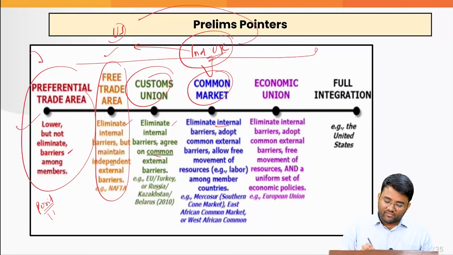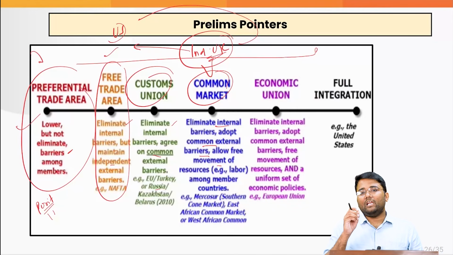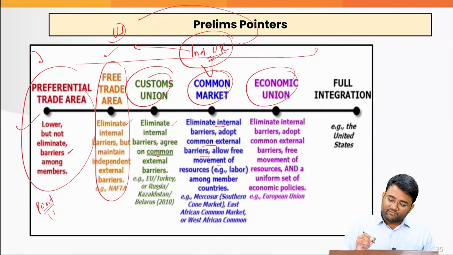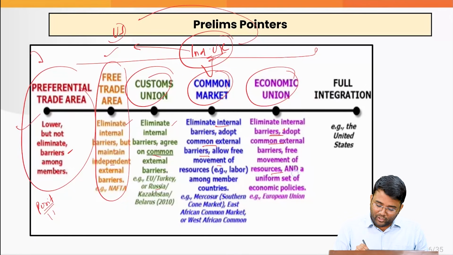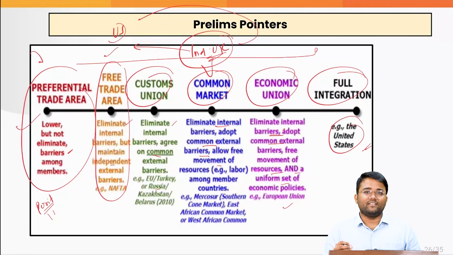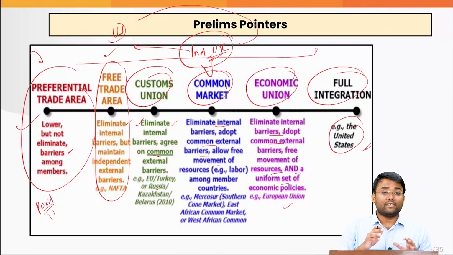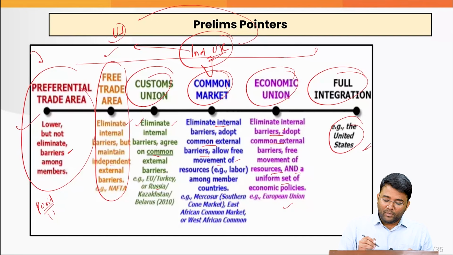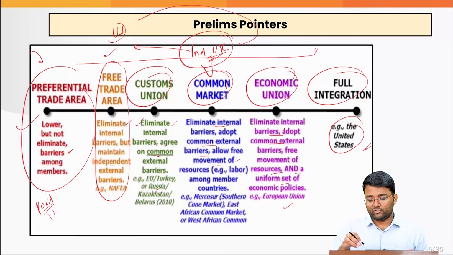Then we have the common market, where we are eliminating internal barrier, adopting common external barrier, and we are also allowing the free movement of resources like labor, capital, etc. And then we have the economic union, where we are eliminating internal barrier, adopting common external barriers, free movement of resources, and a uniform set of economic policies like European Union. Then the full integration that is witnessed in the case of United States, that there is complete elimination of internal barrier, there is common external barrier, there is free movement of resources, as well as uniform set of economic policies across different states of United States.